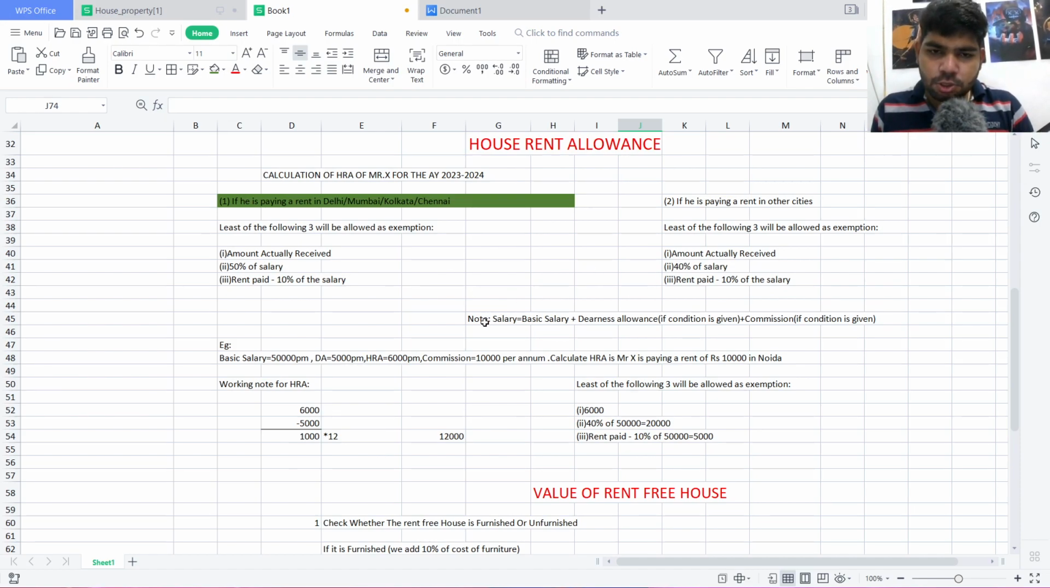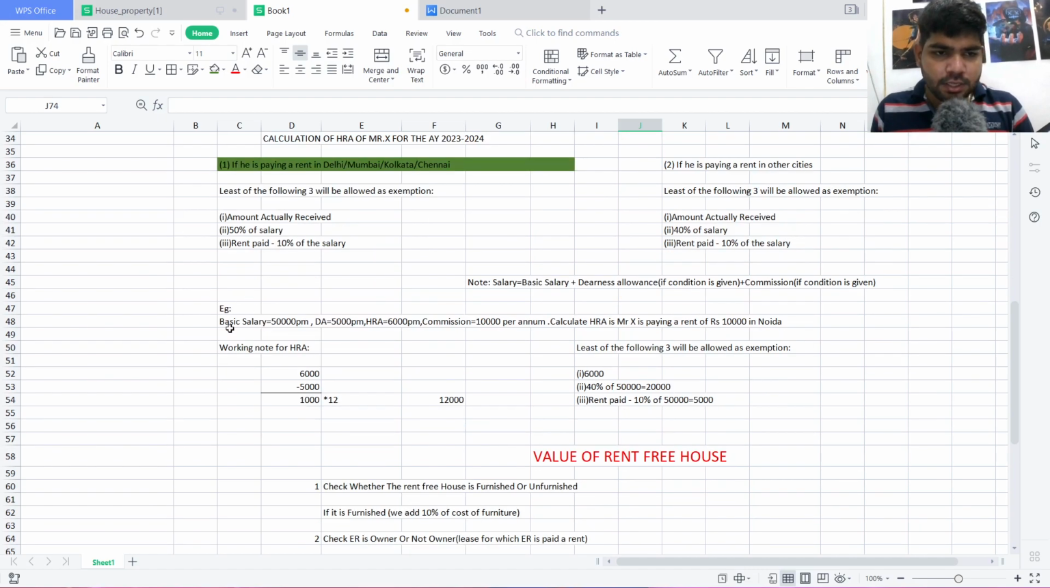The question that comes to our mind is, what is the salary here? We'll note that salary is equal to basic salary plus dearness allowance given in the question, and there should also be a condition for the commission. The commission given is either variable or fixed. If it is variable, then it is a condition and we'll add it. I have explained it with an example.